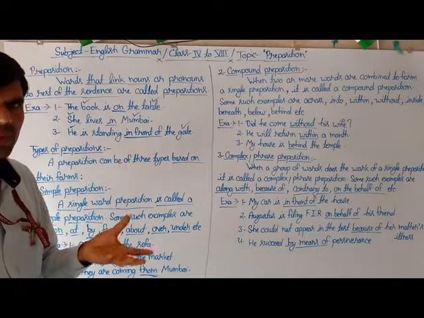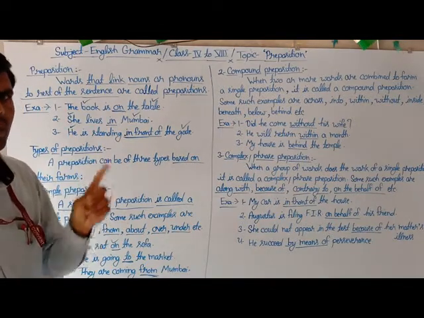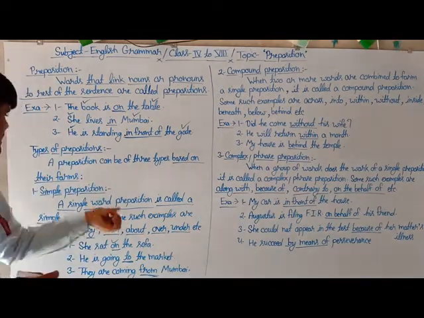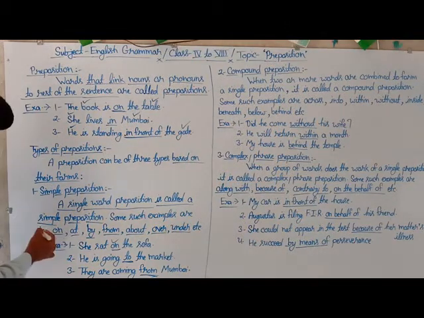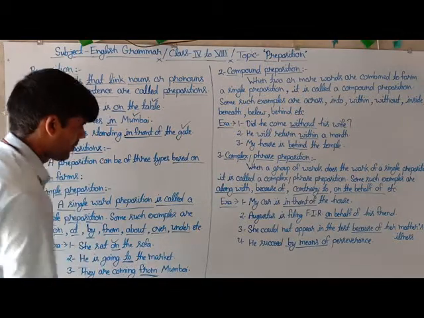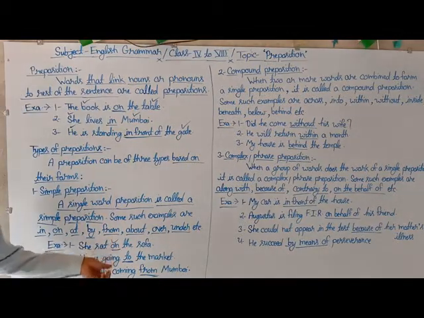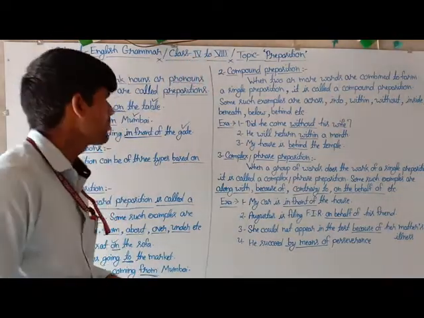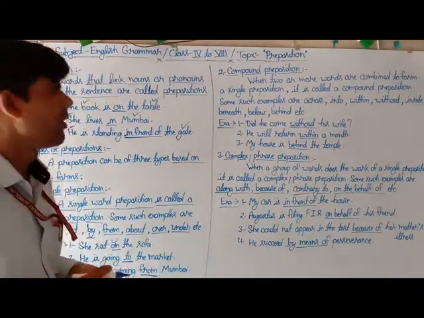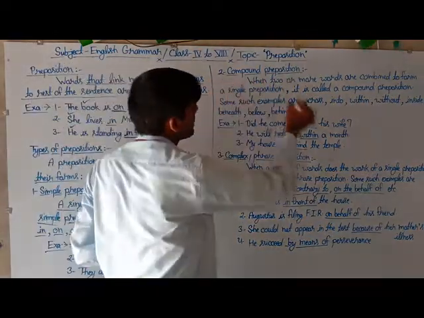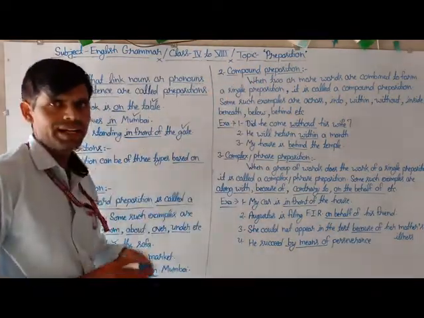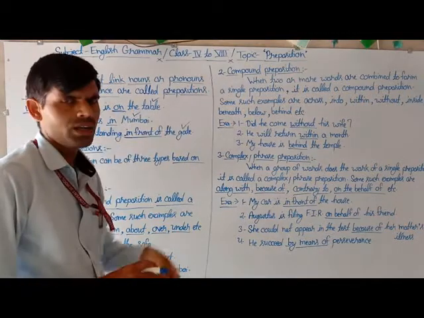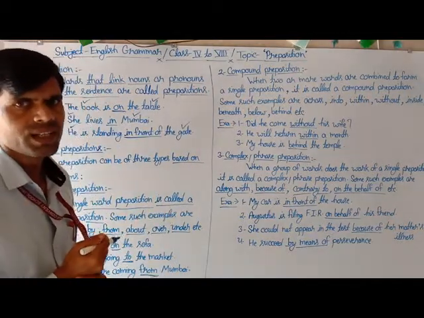And what is the simple preposition? A single word preposition is called a simple preposition. For example, here are some examples of such type of prepositions and related sentences. The next type of preposition based on their form is compound preposition. The second type of preposition is called compound preposition.